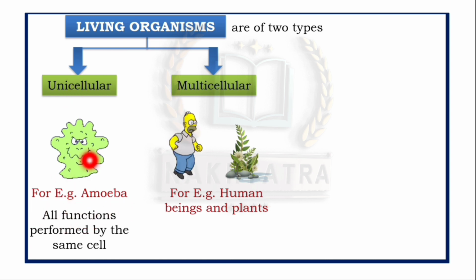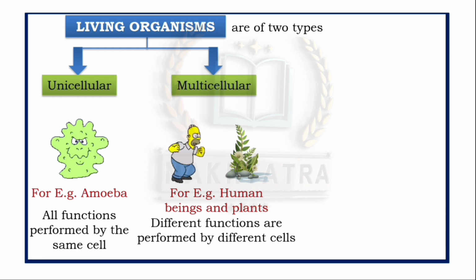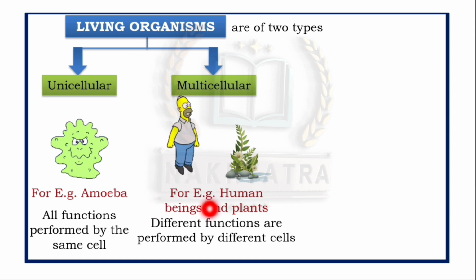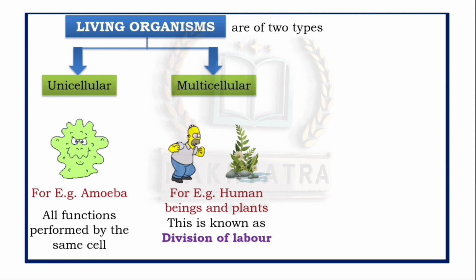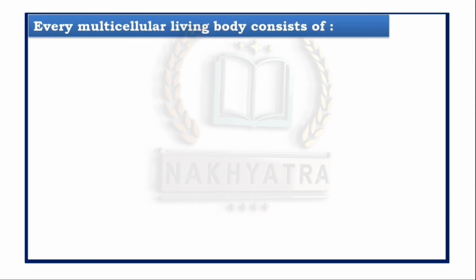In unicellular organisms, that one cell carries out all the functions needed by the organism, while in multicellular organisms, many different cells are used to function. So different functions are performed by different cells. This is known as division of labor. Clear everyone?